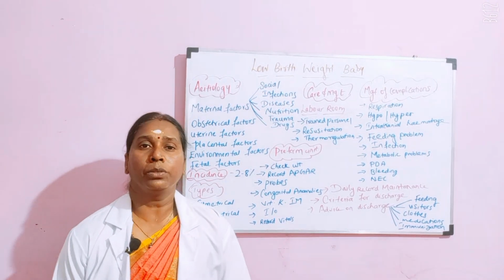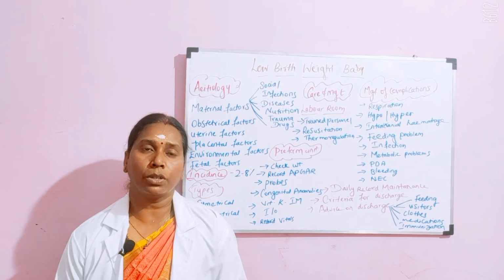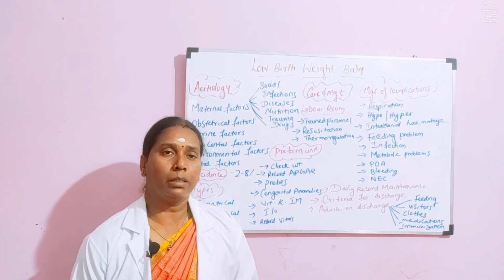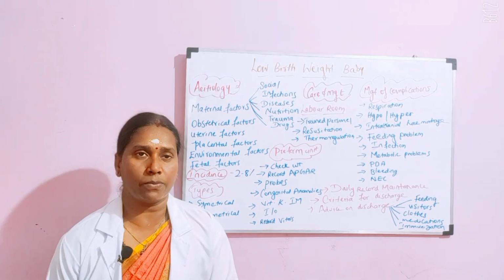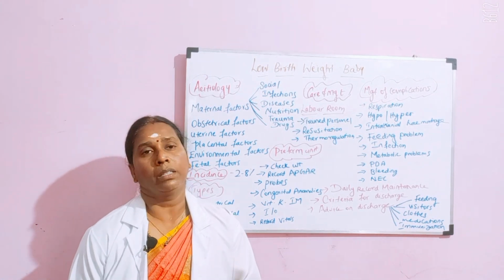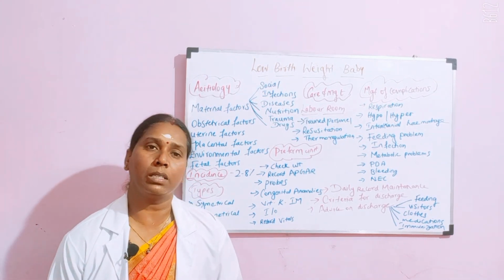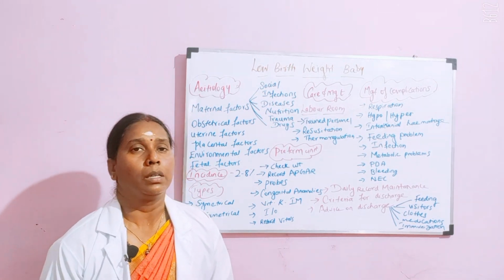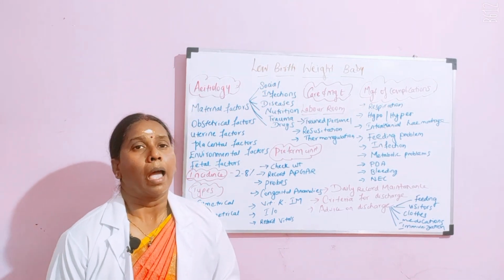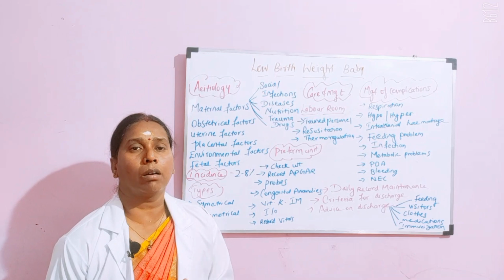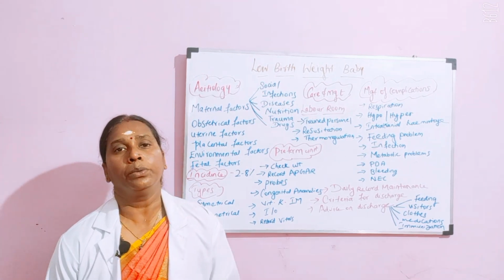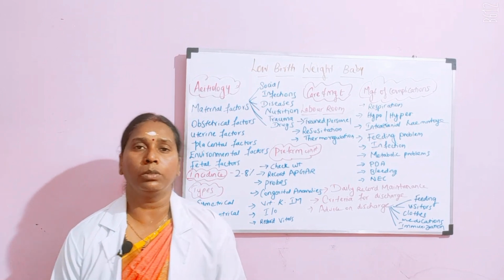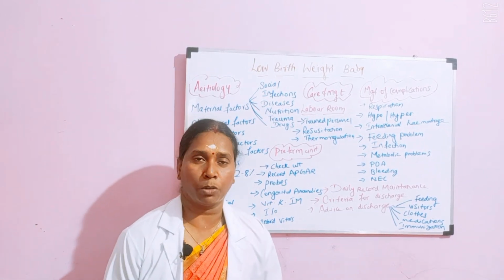Then coming to the immunization, you have to vaccinate the baby with BCG as soon as the baby reaches 2.5 kg. Okay, so when the baby crosses 2.5 kg, the baby is qualified to get the BCG vaccination, and then the further vaccinations according to the correct age group. You can continue with the immunization schedule accordingly.